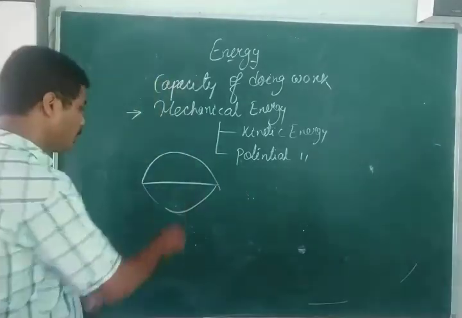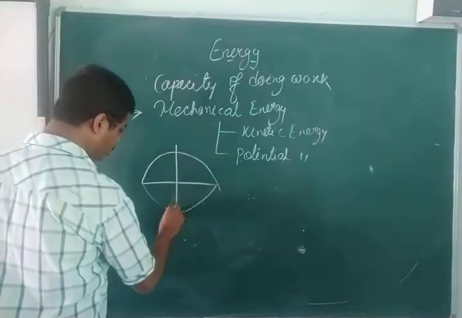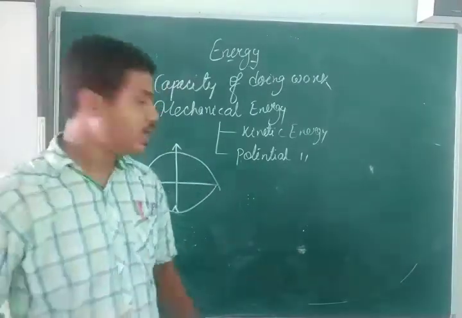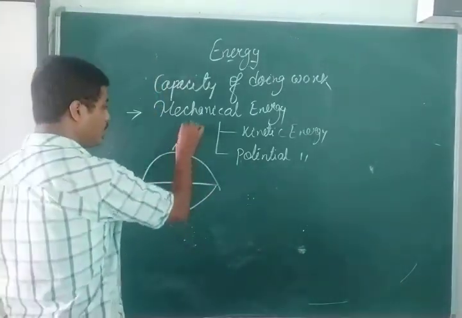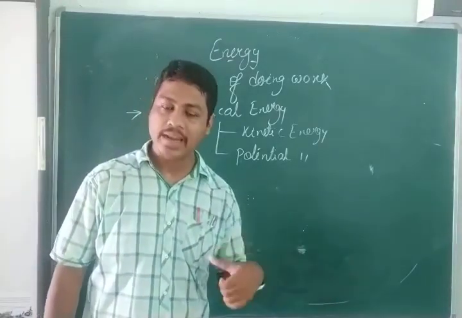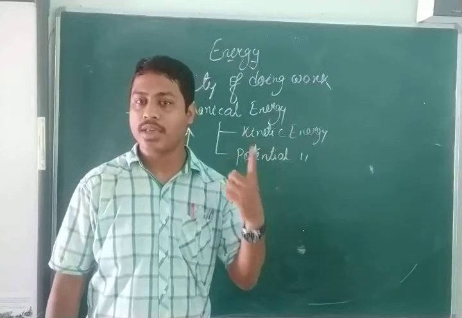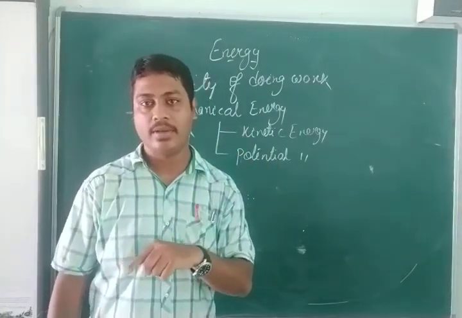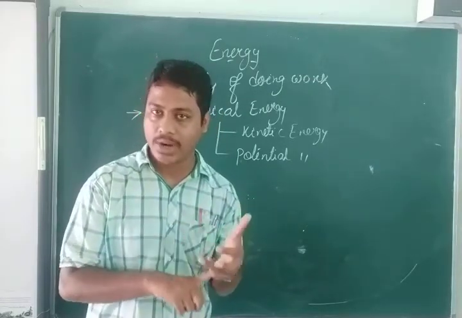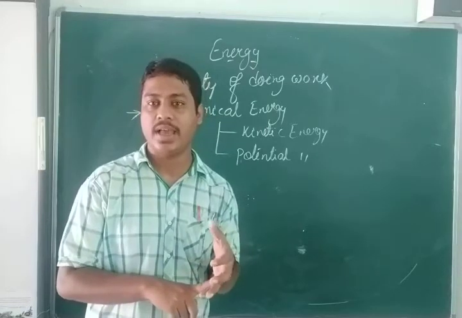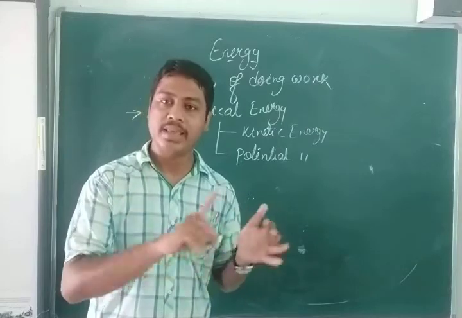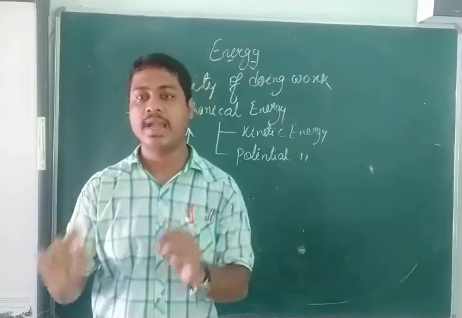Similarly, when you attach an arrow to it and release that arrow, what will happen? The arrow will move ahead. That means your arrow will be in motion, so we can consider it as possessing kinetic energy. If a body is at rest, or if you change the configuration of a body, that type of energy is potential energy. And if a body starts moving, the energy gained by the body is called kinetic energy.